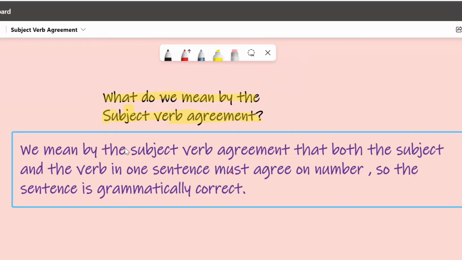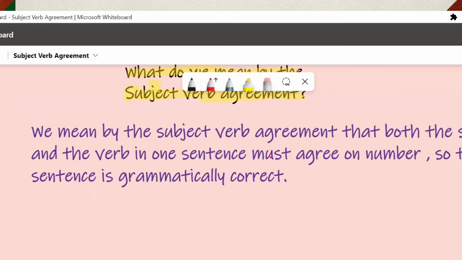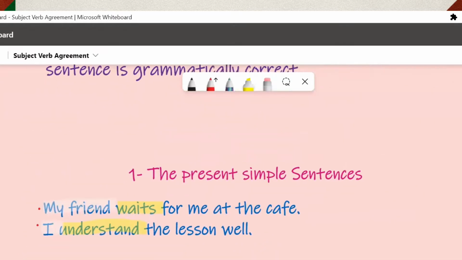It is so important here because we have to talk well and we have to write well. How can we do that if we don't know this idea? Here we have different cases. This is not only one case. Let's talk about the first one, the present simple tense.